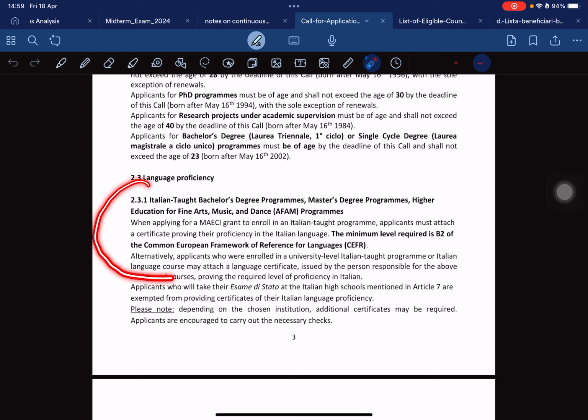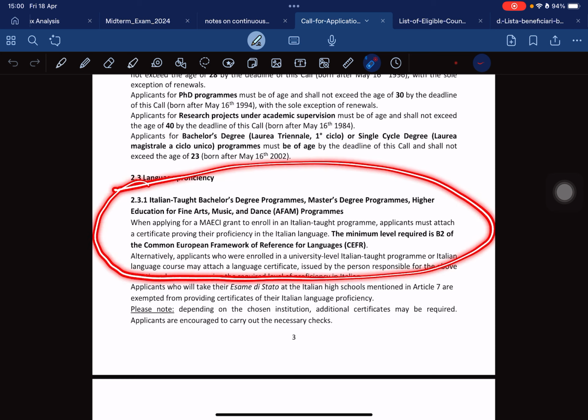So here we've talked about the Italian taught bachelor degree programs, master's degree programs, higher education, fine arts, and music. When applying for the MAECI grant to enroll in an Italian taught program, I think this is for the Italian citizen, because foreign students mostly apply for English taught programs, since at that time they've not studied the Italian language.